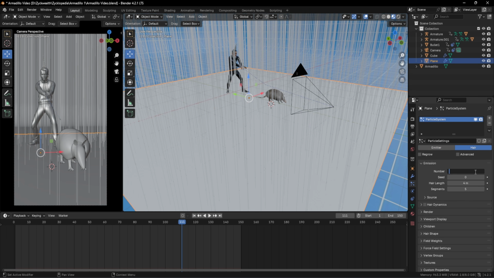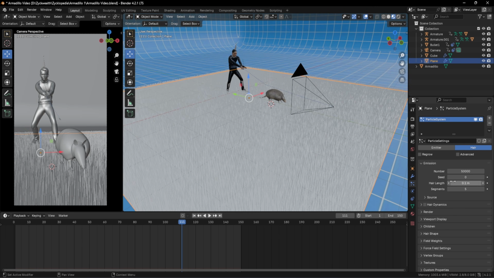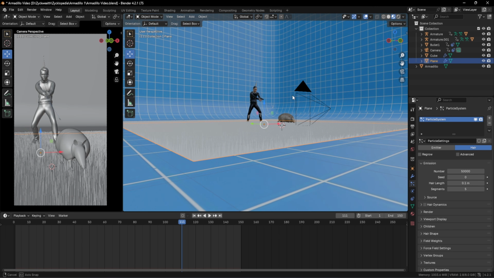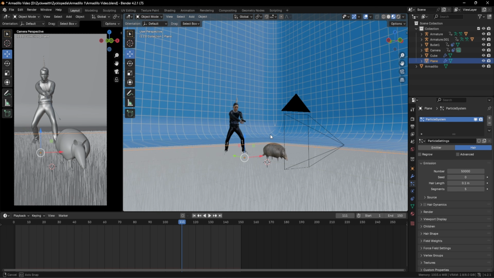Then we can change this value to 50,000 or 100,000. It's up to you. The more this number, the more our grass will be. And we can change this hair length to 0.1. And after doing that, we can see the small grass particles on our scene like this. Right now, my system is kind of struggling because of the number of particles and also because of the screen record which is happening in the background. So if you have a decent PC, you can change this value to 100,000 or 200,000.